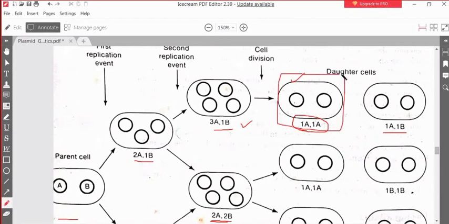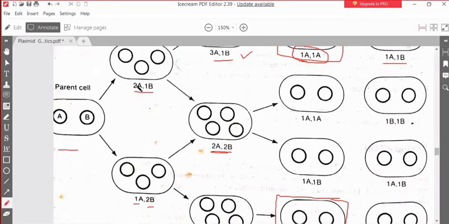So another phenomena may also happen. Normally they are increasing their plasmid number, 2A 2B is happening, but during separation they are not forming 1A and 1B. This is the normal phenomena. 1A and 1B, this is the normal phenomena. This must happen: from 2A 2B to 1A 1B, 1A 1B.